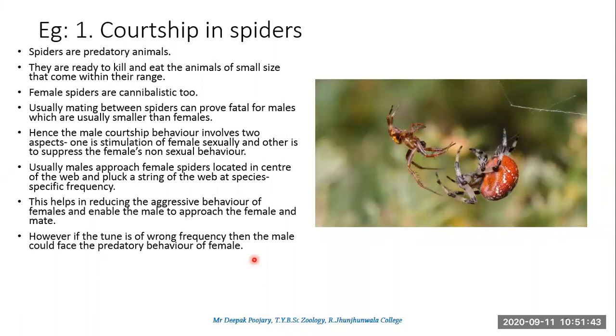So the male has to be very careful about which string he will be pulling and what the frequency will be, so that the female will not come and attack the male. But if he pulls the wrong string and wrong tune, the female will feel that some prey has come into my net and I need to hunt that down. Toh jo male bechara aaya hai kuch aur irade se, woh khana ban jayega.